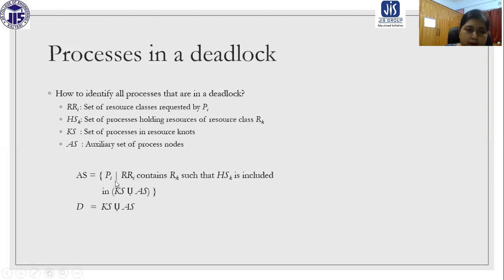So the auxiliary set of a process node, AS, is equal to Pi where RRi contains Rk, that means RRi, the set of resource classes requested by Pi, contains Rk, such that the set of processes holding resources of resource class Rk is included or not. Then only deadlock can be detected.